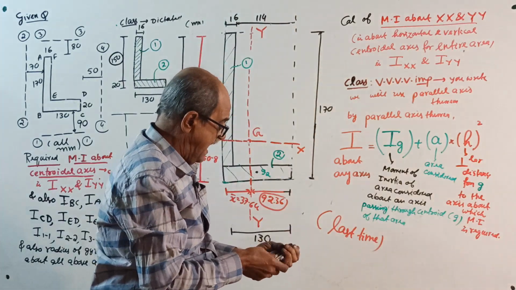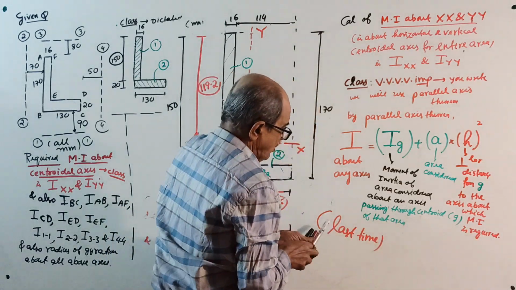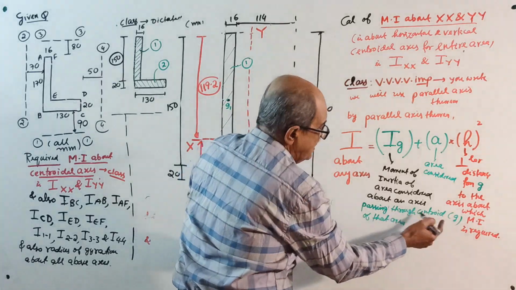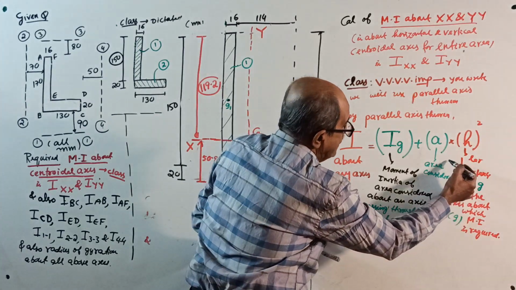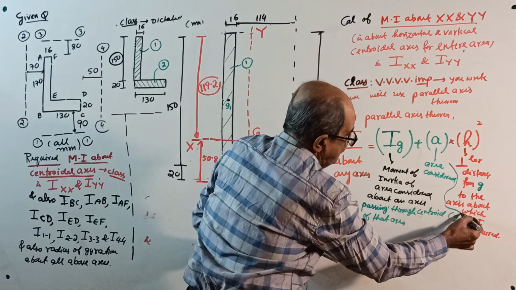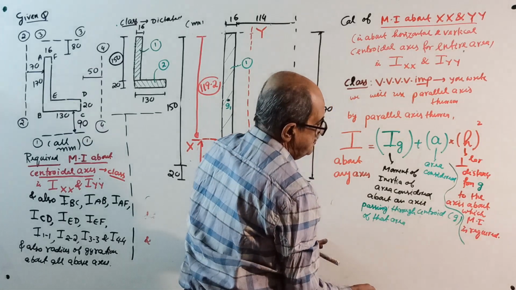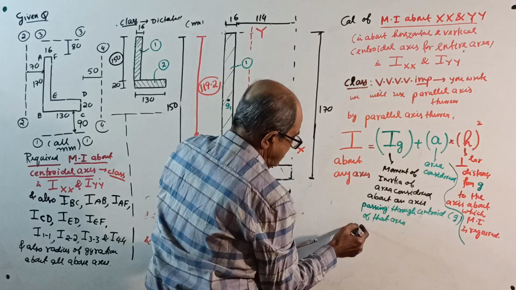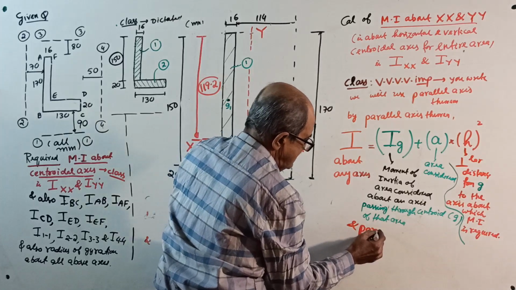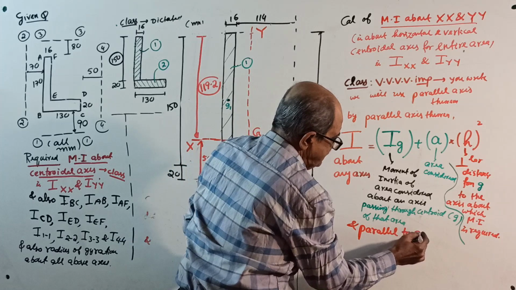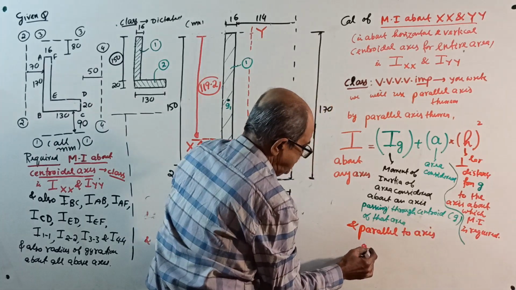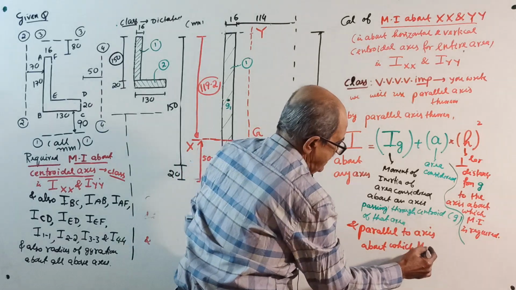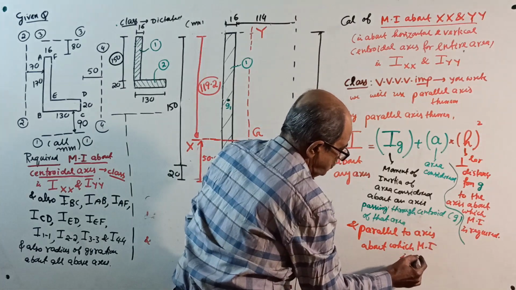I forgot to write one thing. Okay, last time. Passing through the centroid G of that area and parallel to the axis about which moment of inertia is required. This is all explained. So systematically I told.